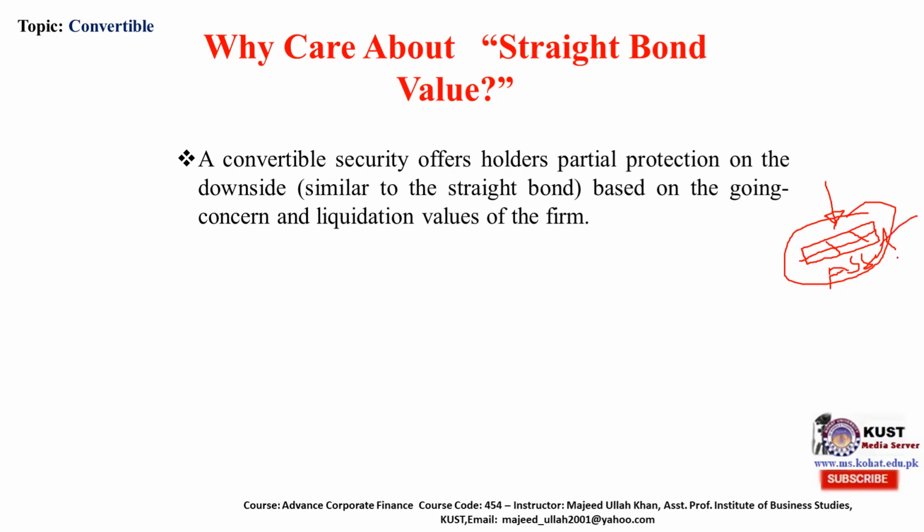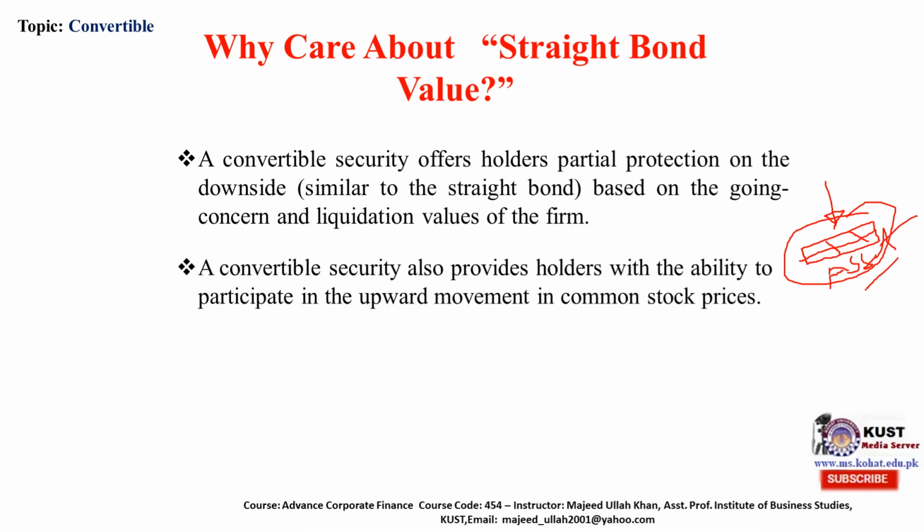And similarly, a convertible security also provides the holder with the ability to participate in upward movement of the common stock. For example, if the company grows and gives a good dividend and you have an option to convert your securities into common stock, obviously you will not wait anymore. You will convert your security into common stock.